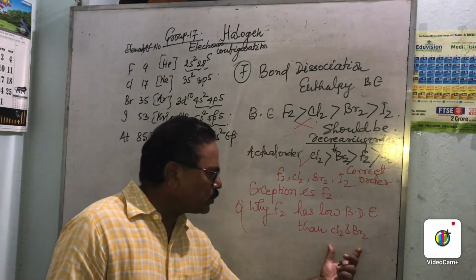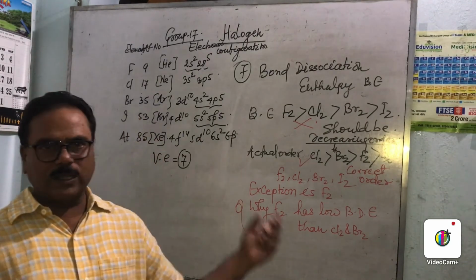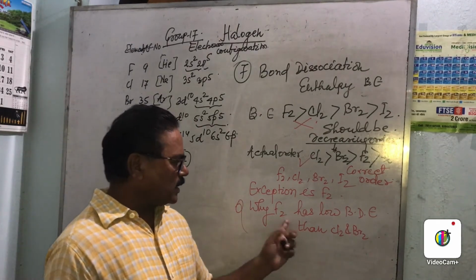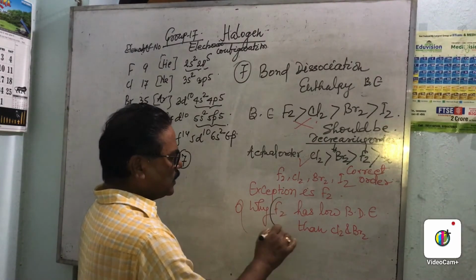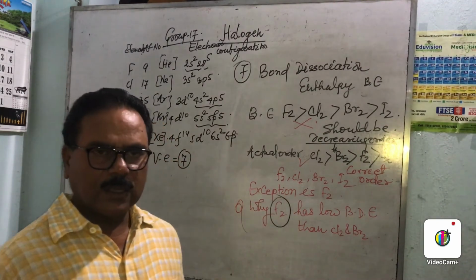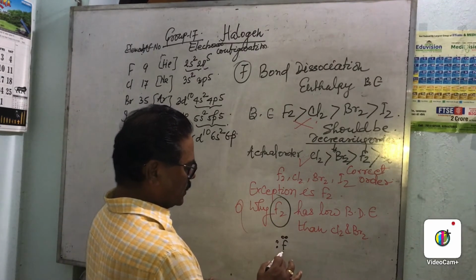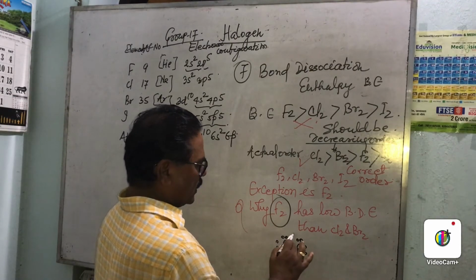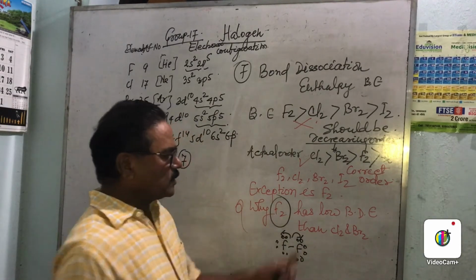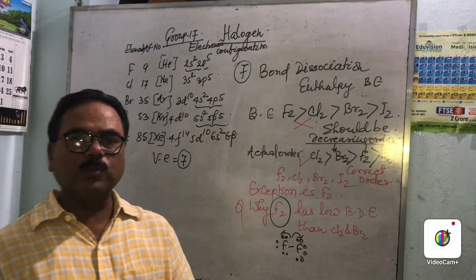तो अब आपसे क्वेश्चन पूछ देगा कि फ्लोरीन का बॉन्ड डिसोसिएशन एनर्जी जैसे इलेक्ट्रॉन के एंथैल्पी में आता है, उसी तरह से ये कम क्यों होता है? So this is the simple reason: fluorine is small in size. Due to small size, it will cause inter-electronic repulsion. That's why a lesser amount of energy is required to break it.